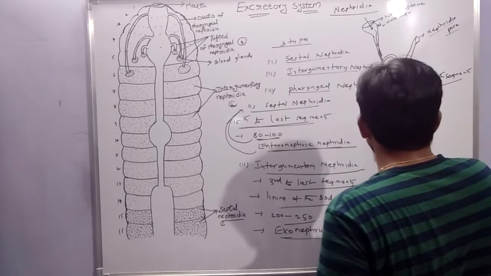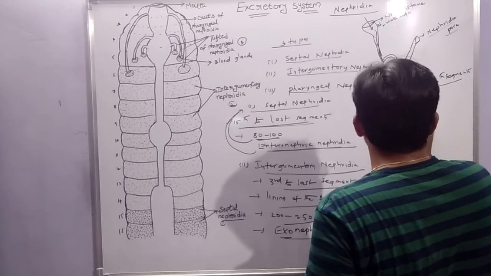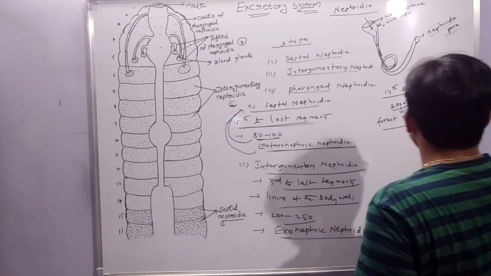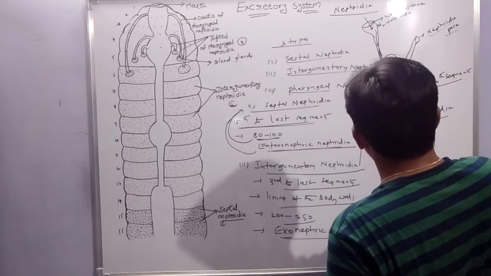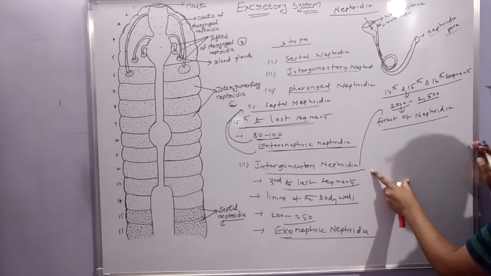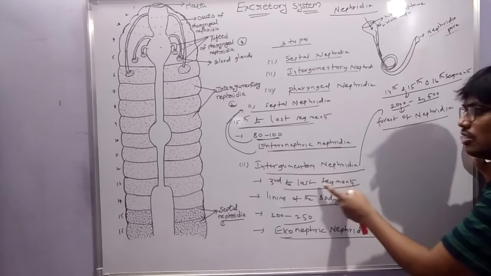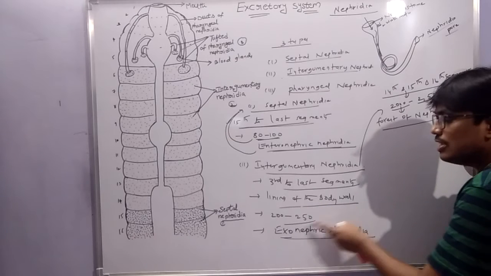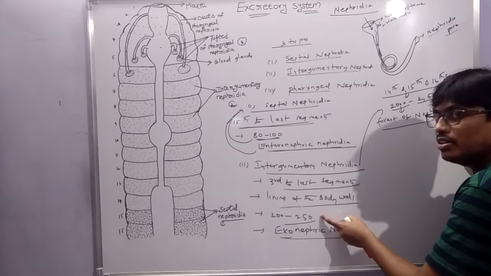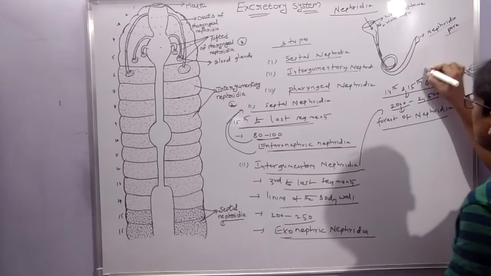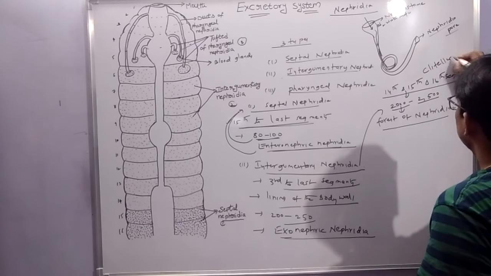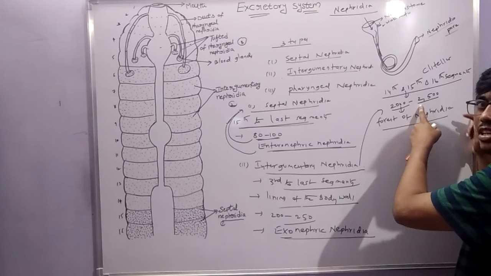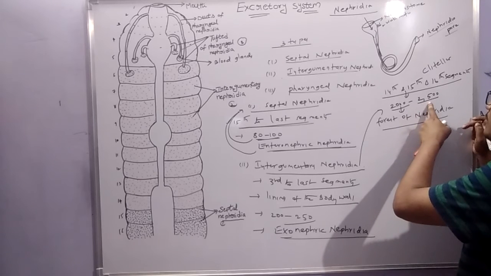So integumentary nephridia are also called the forest of nephridia. Integumentary nephridia are present from the third to the last segments, attached to the lining of the body wall. Each segment contains 200 to 250 members, except the clitellary region, which contains 2000 to 2500 members.